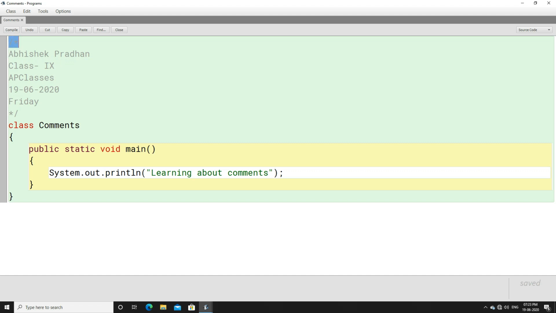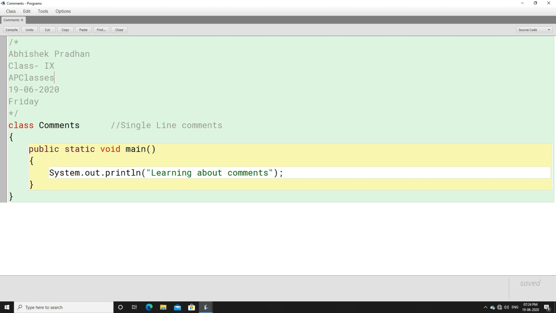Here you can see this is the starting of the multi-line comment, this is the ending of the multi-line comment. This is how a multi-line comment is represented. So presently we learnt about two types of comment. One is the multi-line comment, and this is called a single line comment, right?